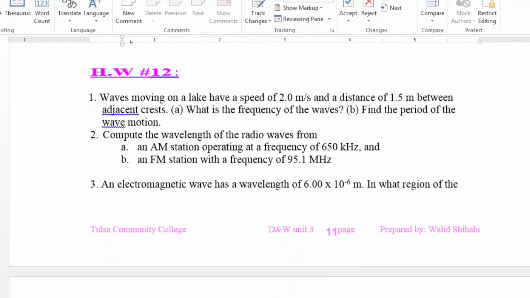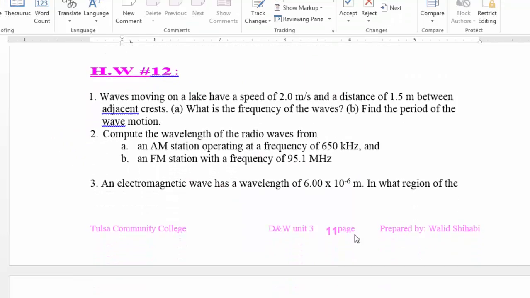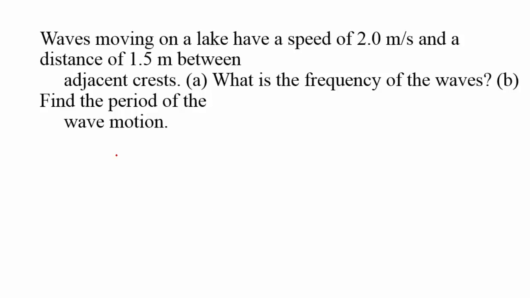And let's look at some of the questions in homework number 12. Question number 1 here in the homework. You are given the speed of the wave, and you are given the distance between two adjacent crests to be 1.5 meters. Now the distance between two adjacent crests is the wavelength. So we are given the speed v and the wavelength lambda. The question is, what is the frequency and also the period?